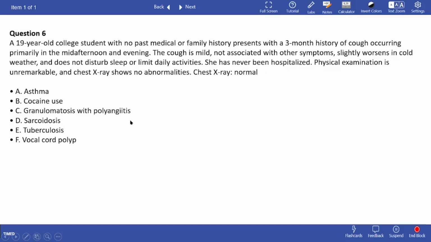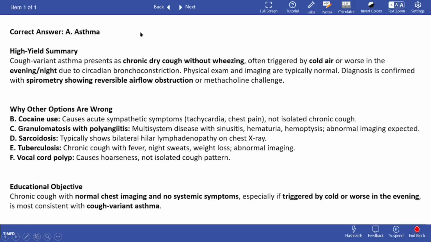This is a simple but important concept. So the correct answer is asthma. And the reason is because cough variant asthma is a variant of asthma in which cough is the predominant symptom, such as chronic dry cough without wheezing, often triggered by cold air or worse in the evening and night due to circadian bronchoconstriction. And physical exam and imaging are typically normal, but the diagnosis is confirmed with spirometry showing reversible airflow obstruction or methacholine challenge.